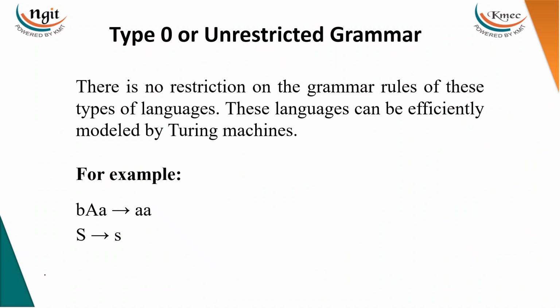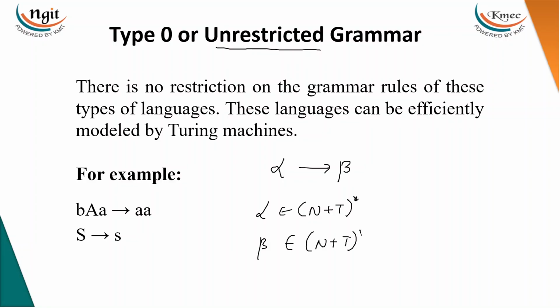Now let me go with the definitions of grammars quickly. So what is unrestricted grammar? The name itself is saying that there are no restrictions at all. If you have left hand side and right hand side, you take whatever you want on left hand side, whatever you want on right hand side. Like alpha belongs to (N plus T) whole star and beta belongs to (N plus T) whole star. You take whatever you want. But the only condition you should follow here, the property, not the restriction, is that alpha must contain at least one non-terminal.